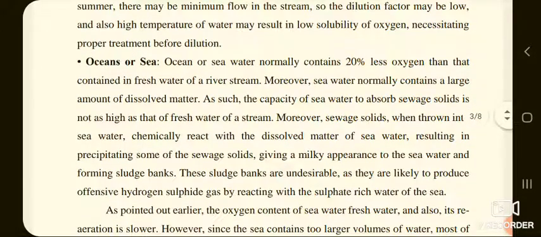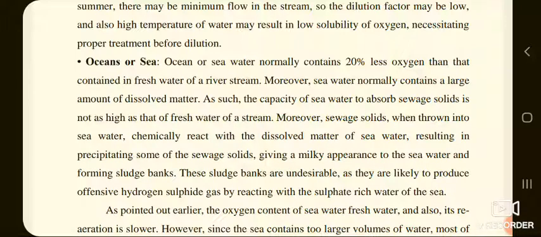Now, next source of water where the dilution can be done is ocean or sea. Ocean or sea water normally contains 20% less oxygen than that contained in fresh water of a river stream. Moreover, sea water normally contains a large amount of dissolved matter.